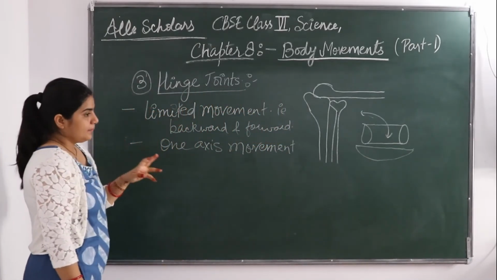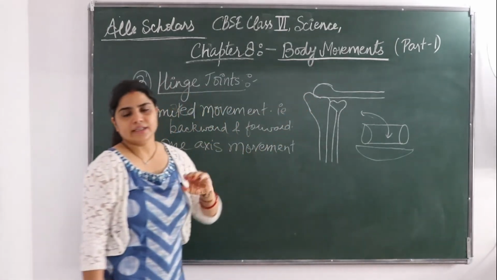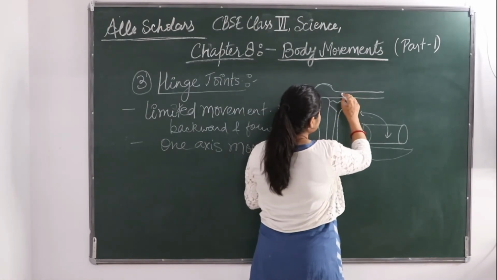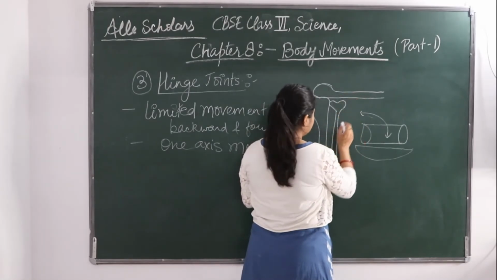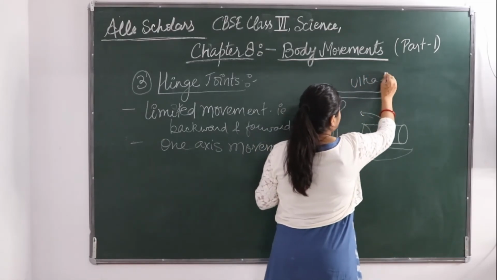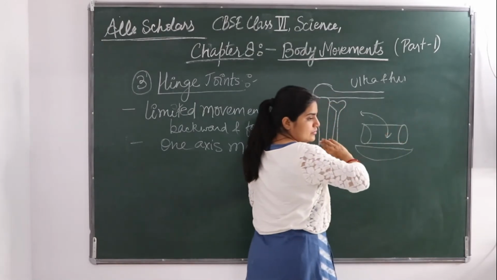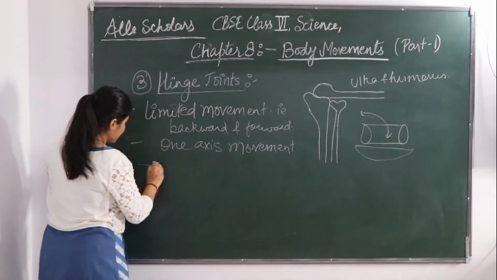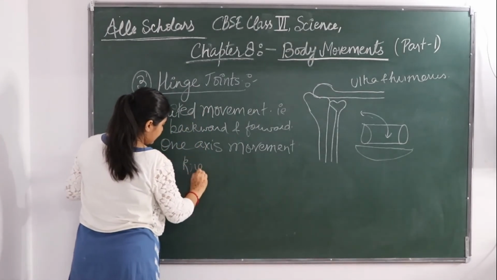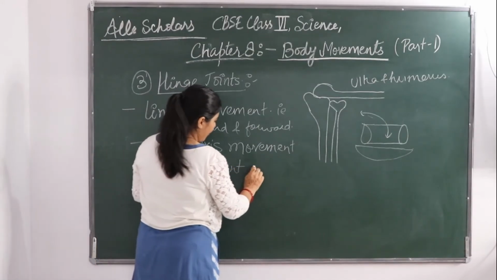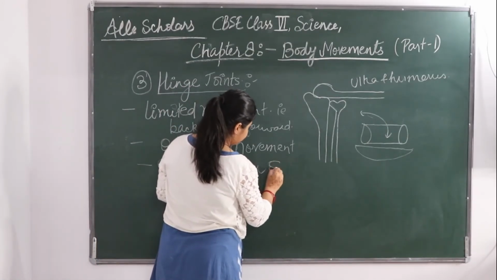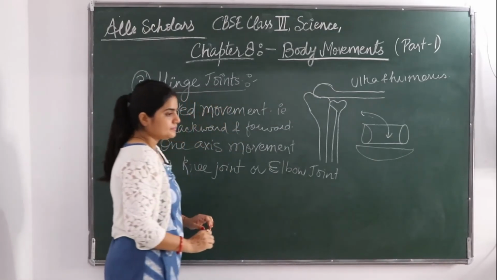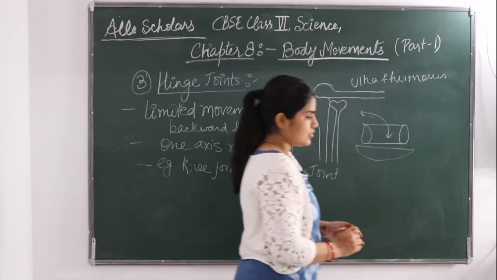The best example I have given you is the knee joint and elbow joint. In the elbow joint, you can see the humerus and the ulna. The joint between the ulna and humerus is our example. So the example is the knee joint or elbow joint. So this is the hinge joint.